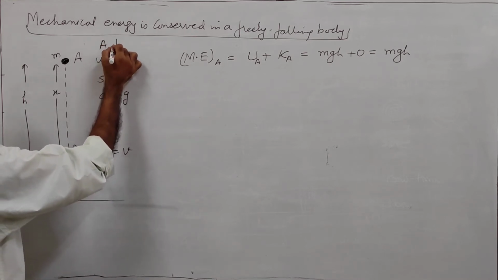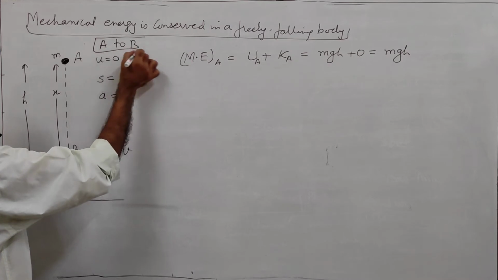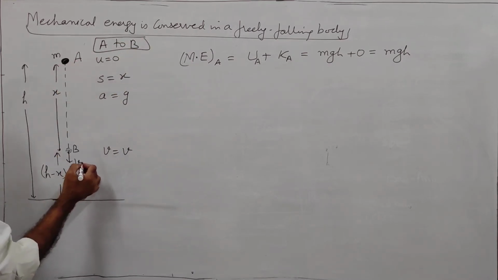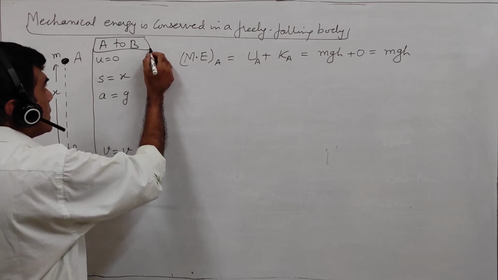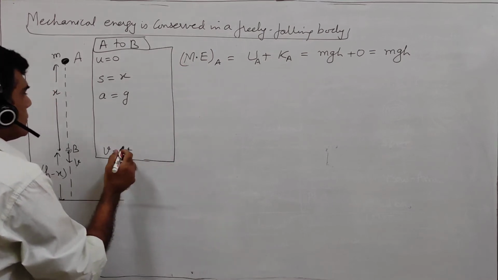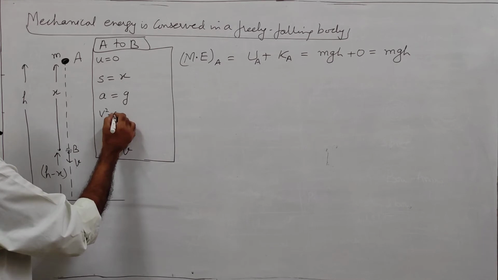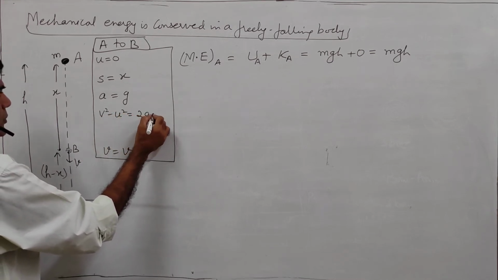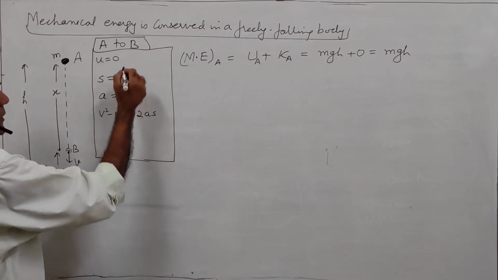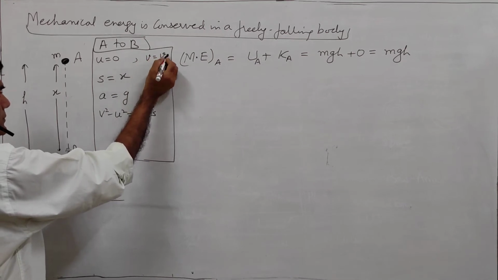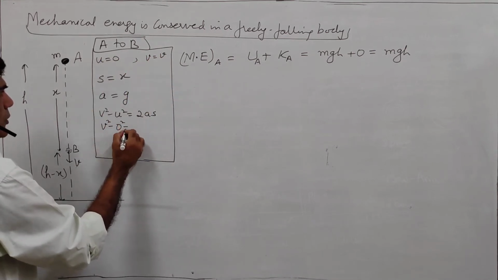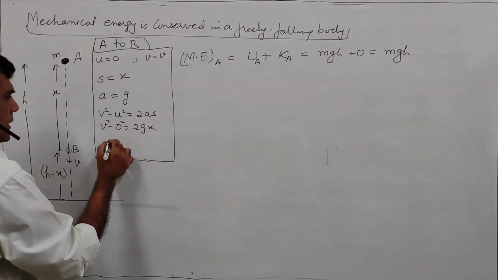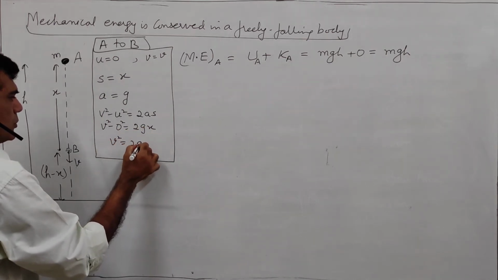So if we consider the motion from A to B, here what we can use is v square minus u square is equal to 2as. So v square is v square only, u is 0, and we get v square is equal to 2gx.